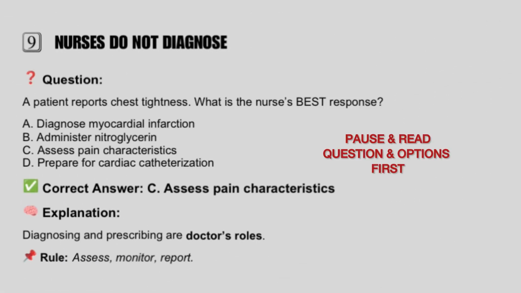Rule number 9, nurses do not diagnose. If a patient reports chest tightness, the nurse does not say this is a heart attack. The correct action is to assess the patient's pain characteristics. We assess, monitor, and report. Diagnosis and prescribing belong to the doctors only.